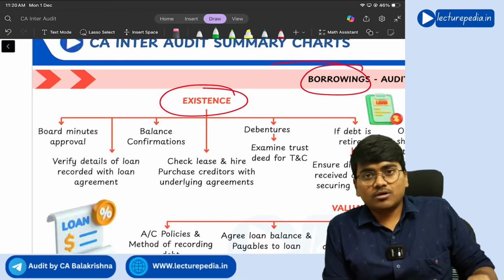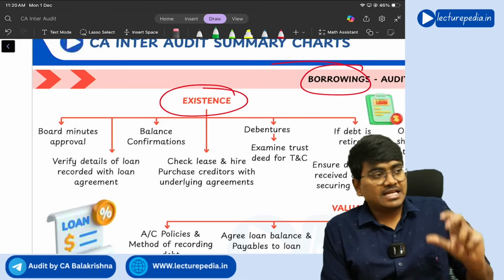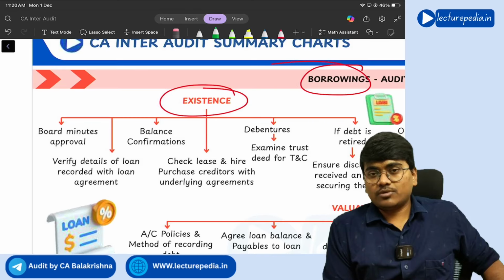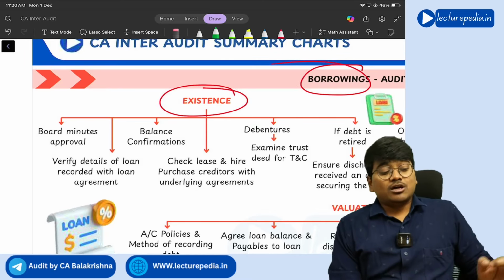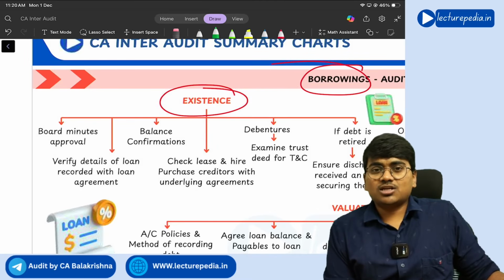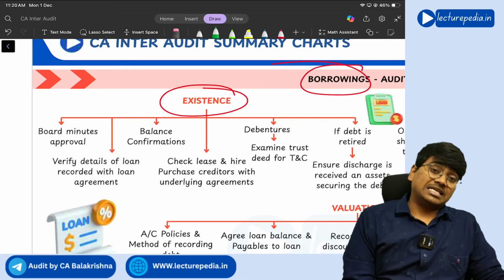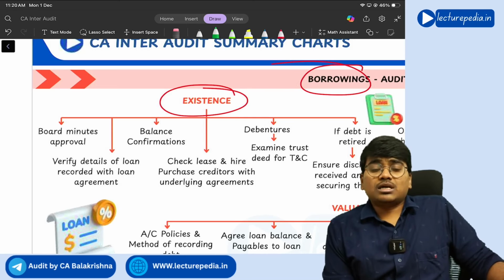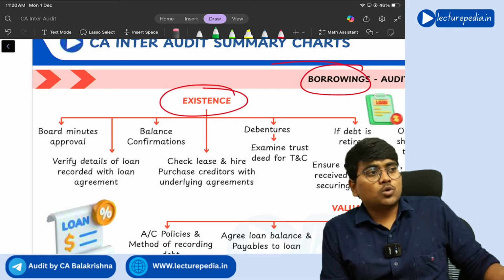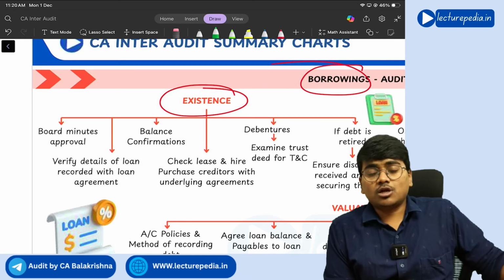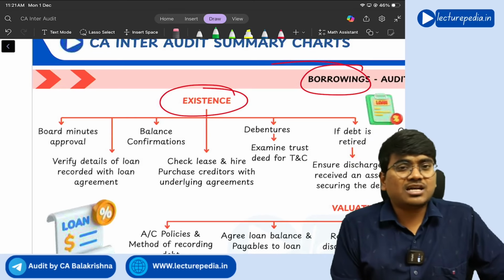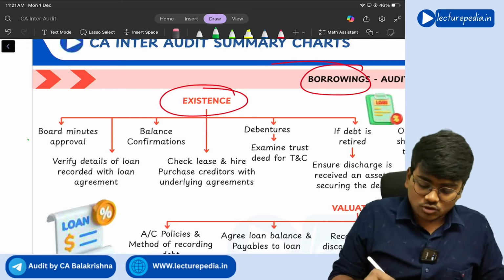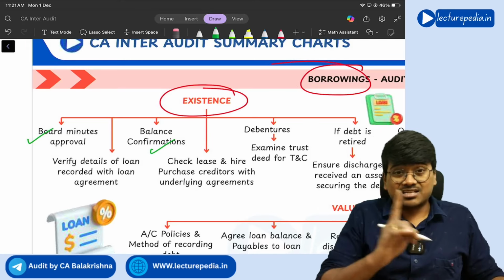In case of borrowings, there will be certain approval required by the board of directors. Without approval, how can you borrow the money? So whether approval of board of directors is there or not, that's what you will see. Next, now let's say the company shows that we have taken a loan from SBI bank of 10 crore rupees. Now whether it is actually in existence or not, for that you can send external confirmation to the SBI bank, right? So board minutes, external confirmation.